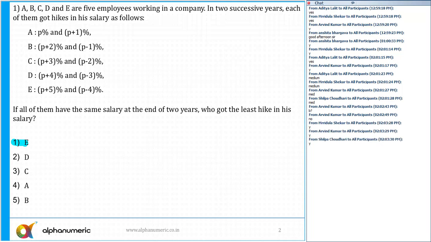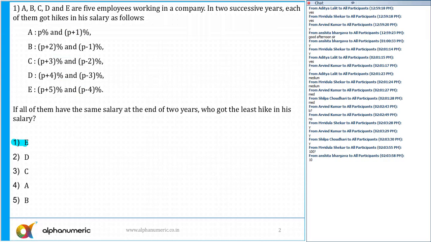Because it says all of them have the same salary at the end of the 2 years. So who got the least hike in salary? That is the question. Who got the minimum hike here? If the result is true, it must be true for any values. What values should I select for P such that we can find out the answers quickly? Tell me. It's better if I take P equal to 4, isn't it? 4 minus 4 is 0, all of them will be positive.